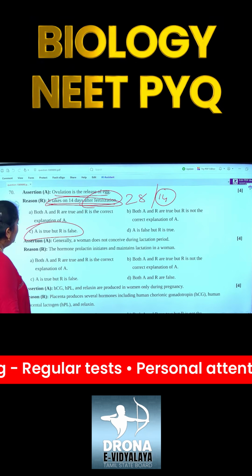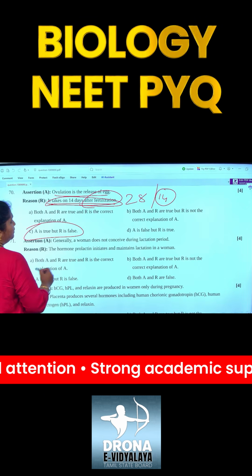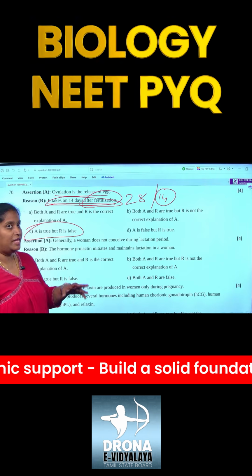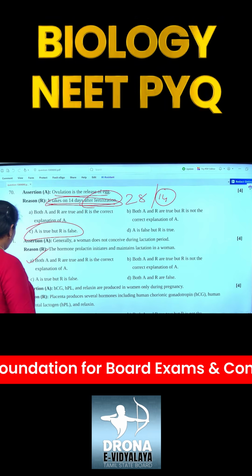The next assertion: generally a woman does not conceive during the lactation period. Reason: the hormone prolactin initiates and maintains lactation in women. So both A and R are true, and R is also the correct explanation of A. The next question.